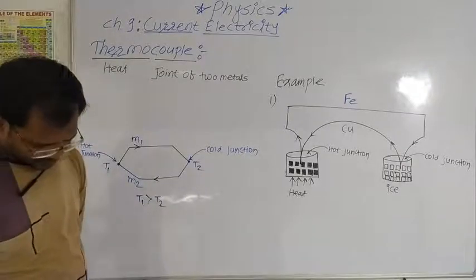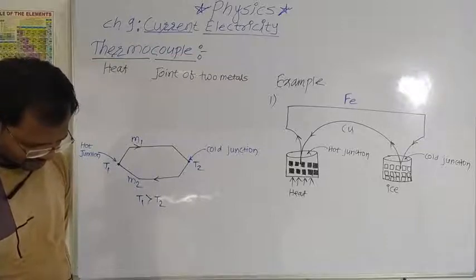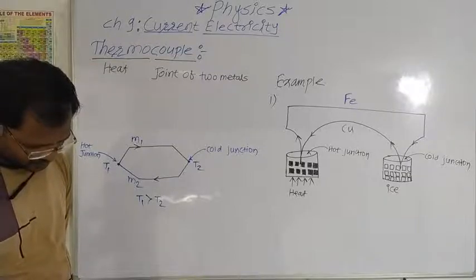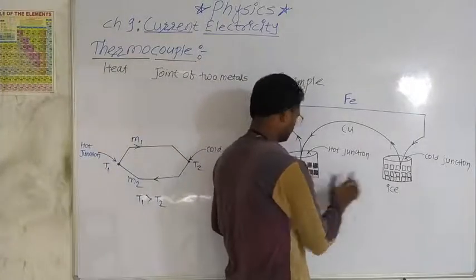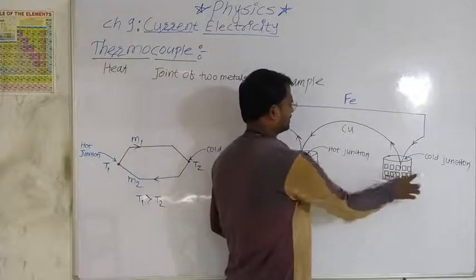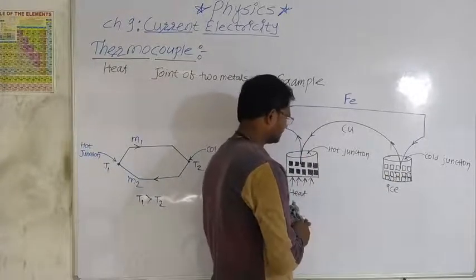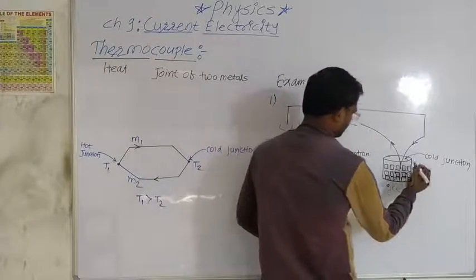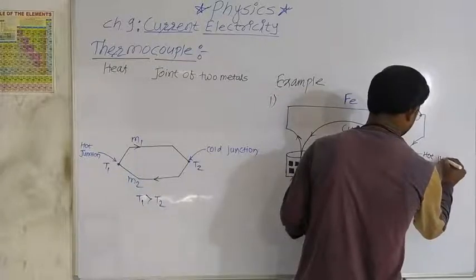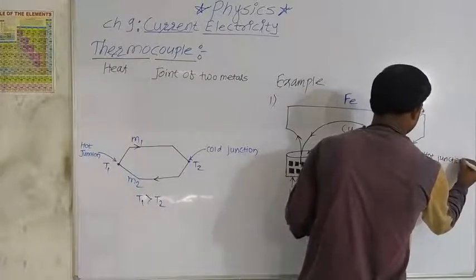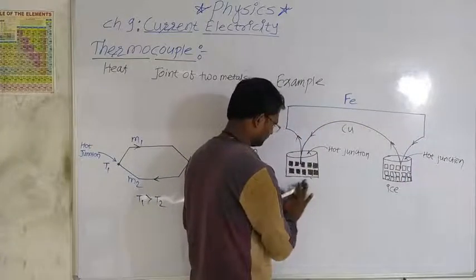This effect is reversible. The direction of current will be reversed if the hot and cold junctions are interchanged. If we interchange these two junctions, hot and cold junction, the direction of current will be reversed. Suppose this is a hot junction and this is a cold junction.